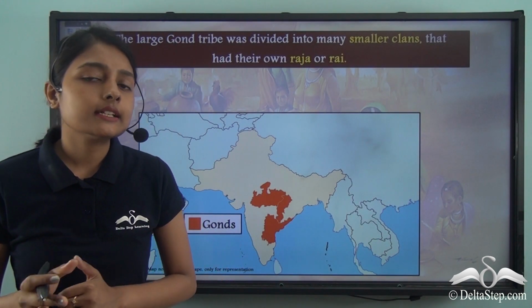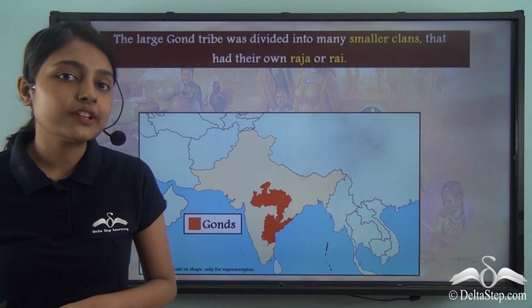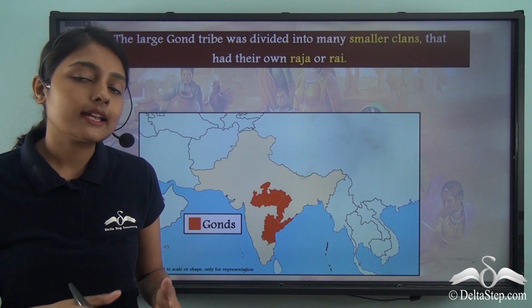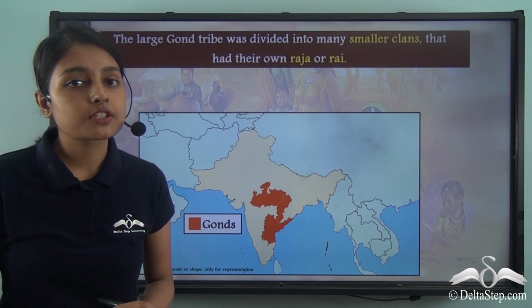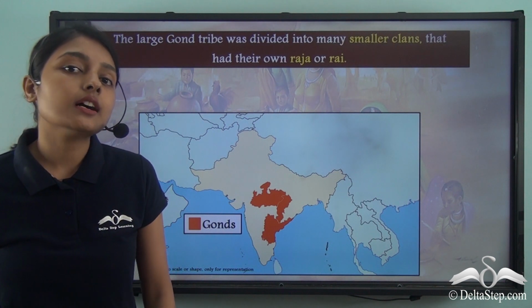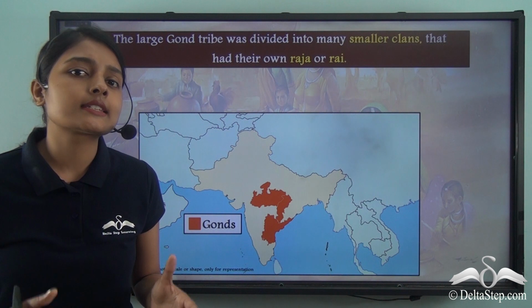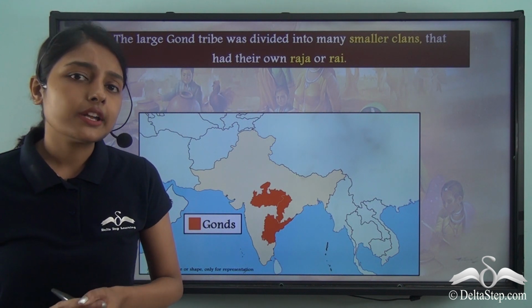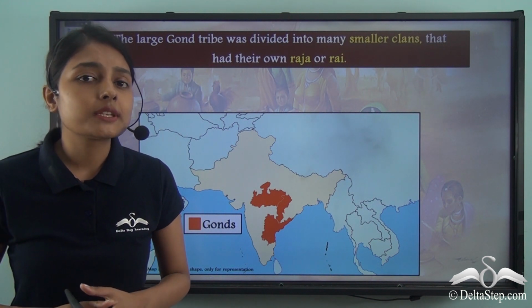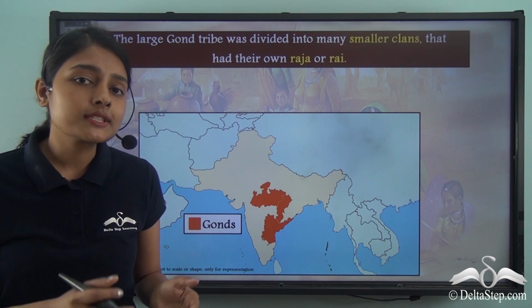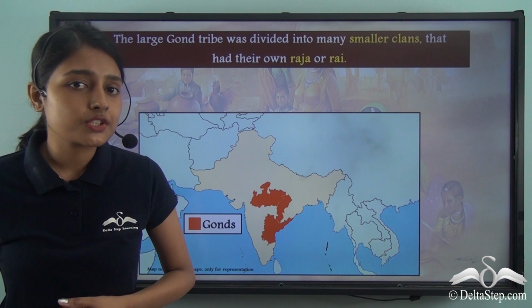From this we can learn that a lot of people were living under this one Gond tribe. And we can also understand that this method of shifting cultivation was practiced to feed the population. But whenever a group of people start living in any area, a very important thing that needs to be taken care of is administration. Now, how did the Gonds administer their own regions?